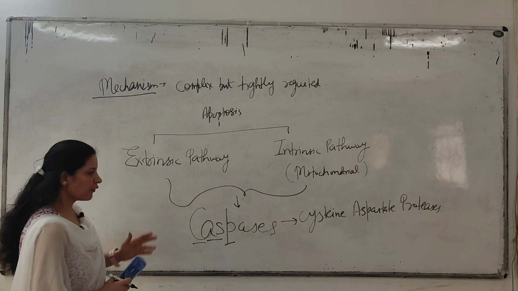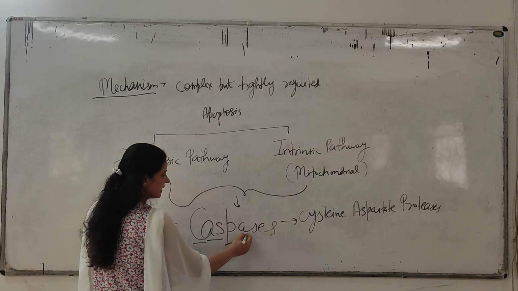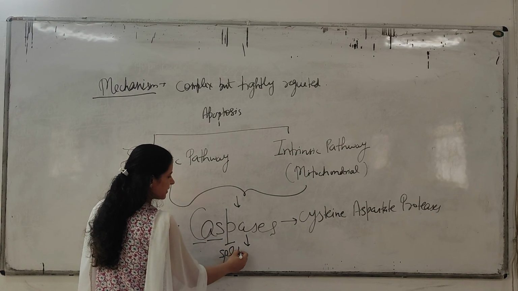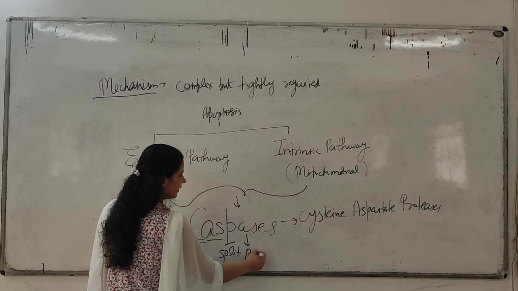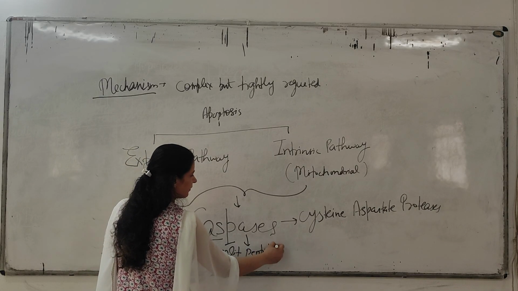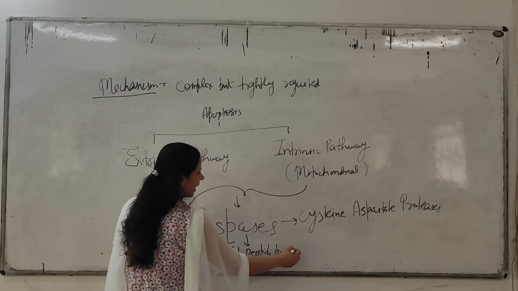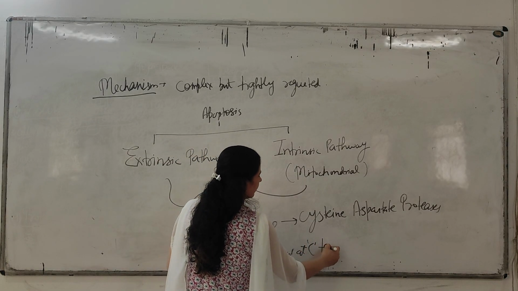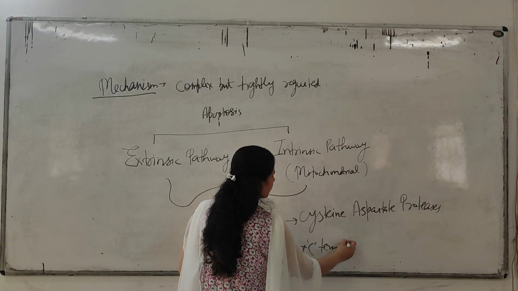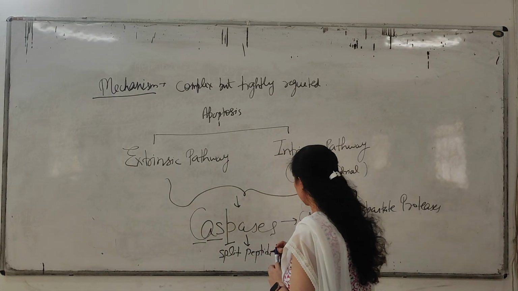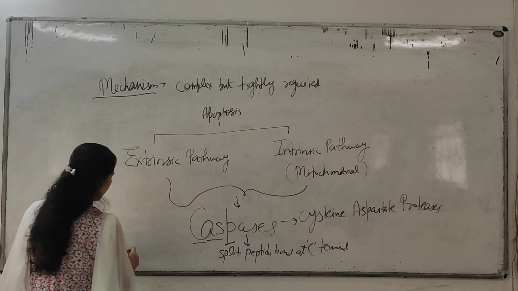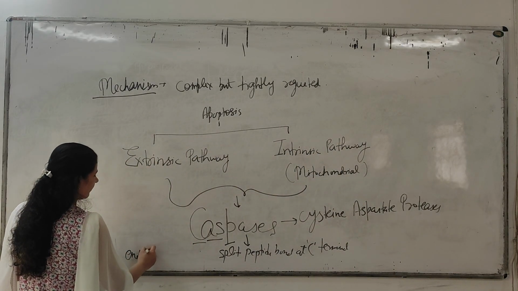Clear? What will these caspases do? They will split the peptide bond. They will split the peptide bond at the C terminal end of aspartate.